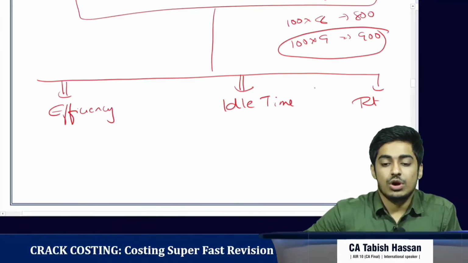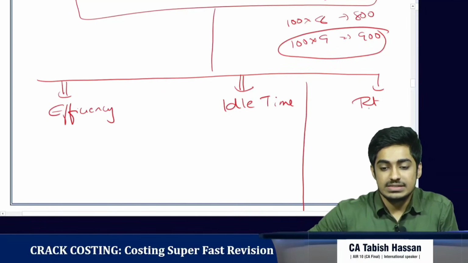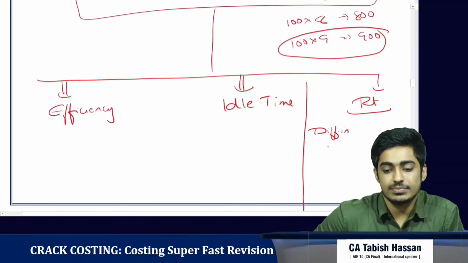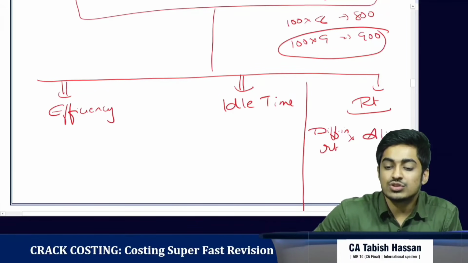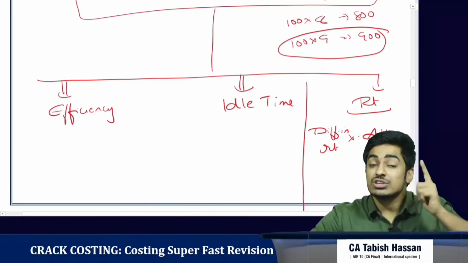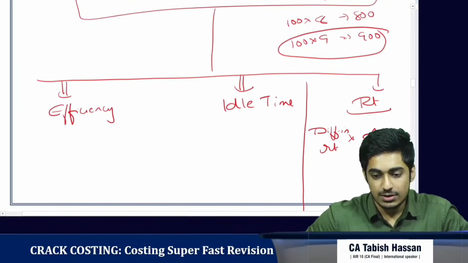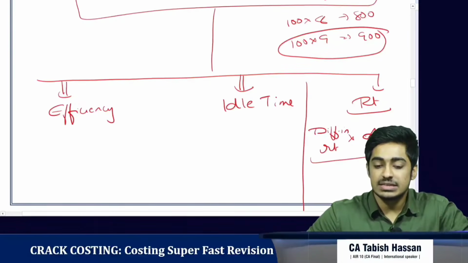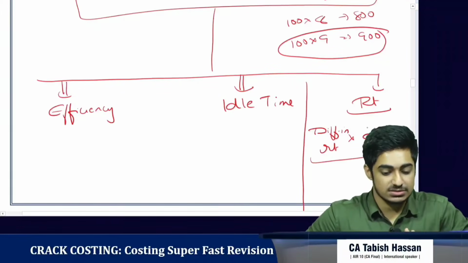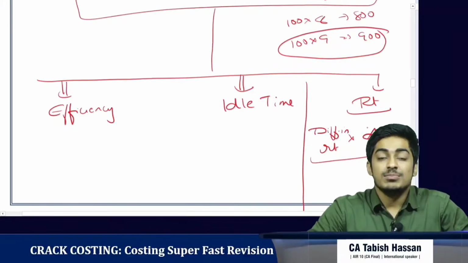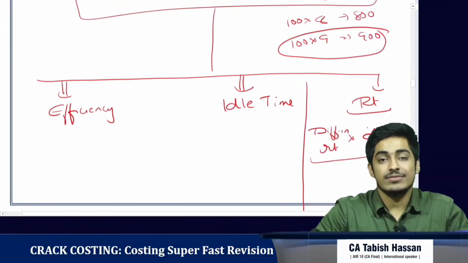So how do we get the labor rate variance? It is the difference in rate into actual hours paid. Firstly, when we are getting the rate variance, it is the difference in rate into actual hours, so it should be actual hours paid. Why? Because it does not matter whether he is working or not.